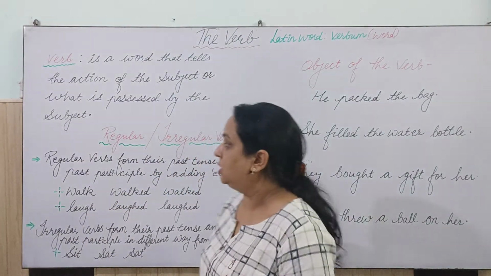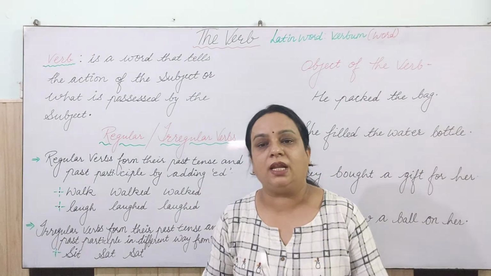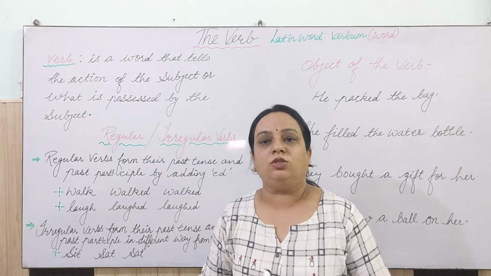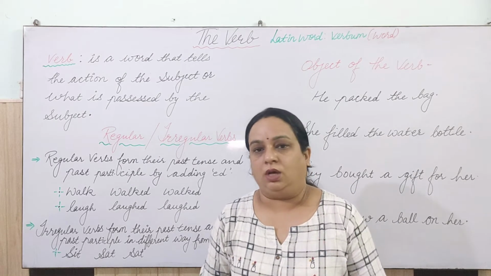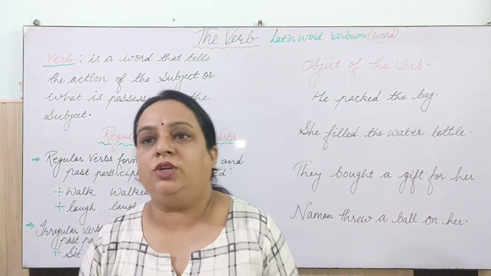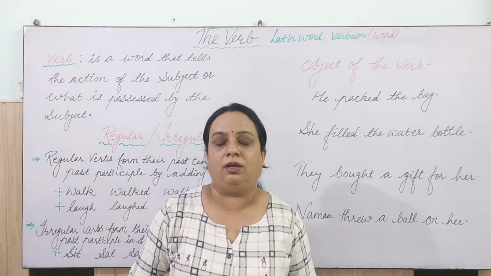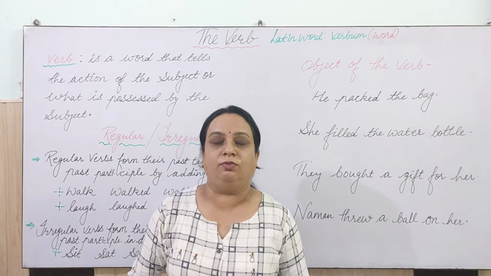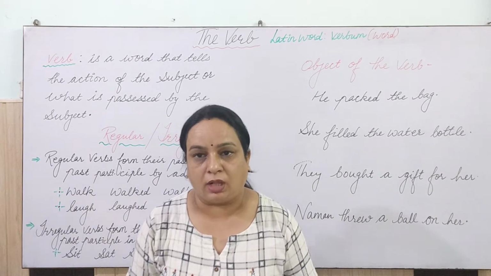Now we have to see what regular verbs and irregular verbs are. These are also known as weak verbs and strong verbs. So let's understand what regular verbs and irregular verbs are. When your teacher gives you a task to write the first form, the second form and the third form of a verb, you use the past tense and past participle for that.